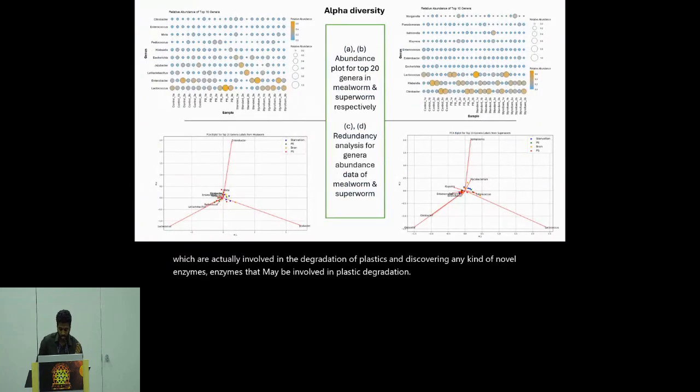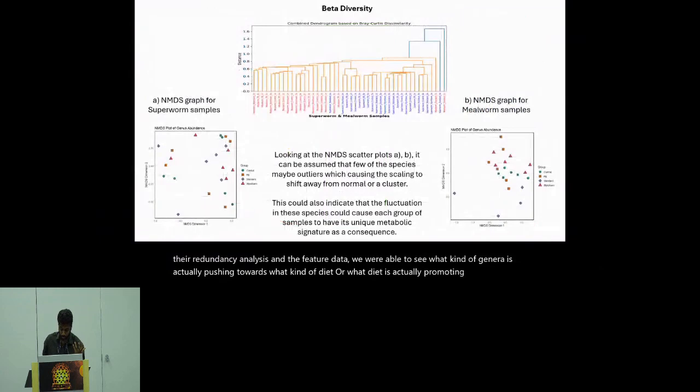For the alpha diversity, we found some of the genera groups which were abundant. Using the redundancy analysis and the feature data, we were able to see what kind of genera is pushing towards what kind of diet, or what diet is promoting what kind of genus group.